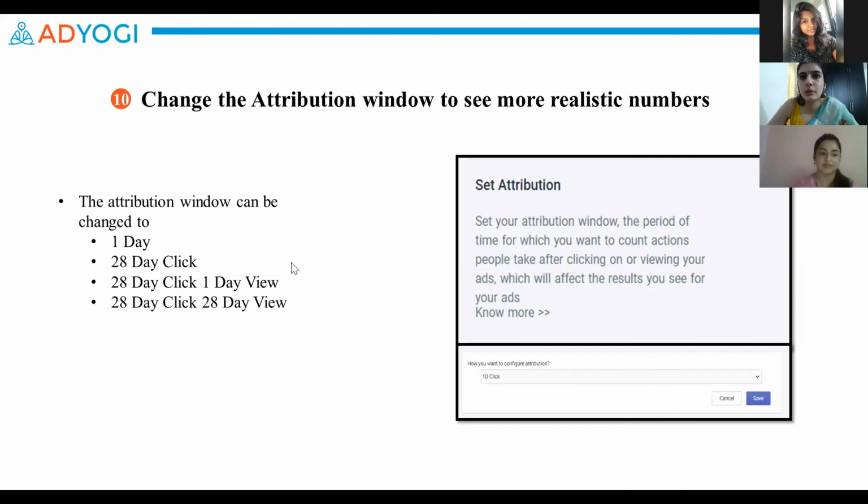For example, if you're doing Google, TikTok, Facebook, all of these, sometimes what happens is Facebook might show the attribution of a view sale as a very high number and a very high ROAS, but actually that sale might have been a last click for Google or TikTok. So in these cases, you might want to exclude the 1-day view attribution from your Facebook.